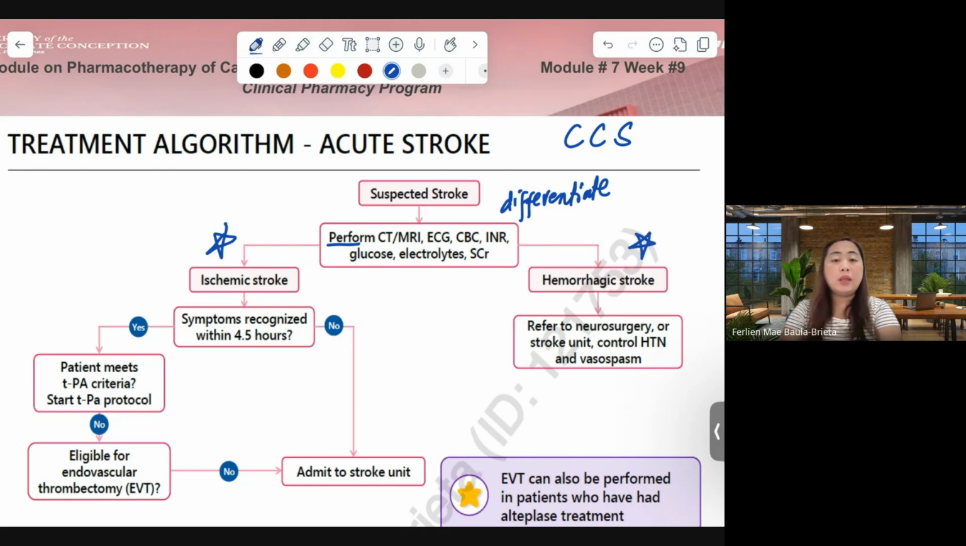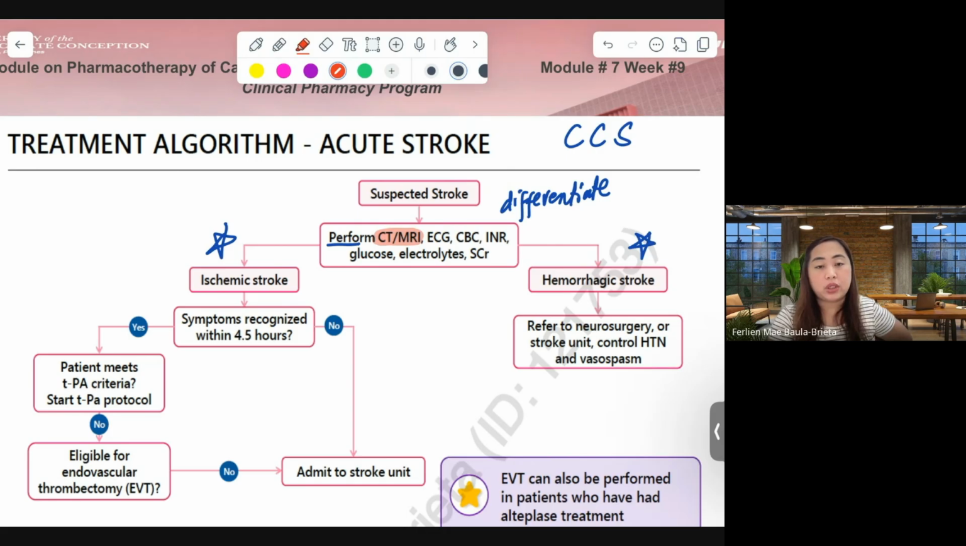As mentioned a while ago, there are contraindications in the treatment of the two. You cannot give one drug specific for hemorrhagic stroke to the patient with ischemic stroke. So, performing a CT scan and MRI should be done ASAP to differentiate and to give whatever proper pharmacotherapy is needed by the patient.